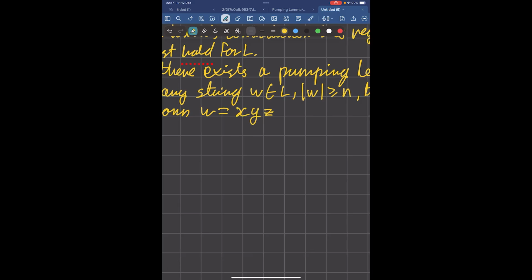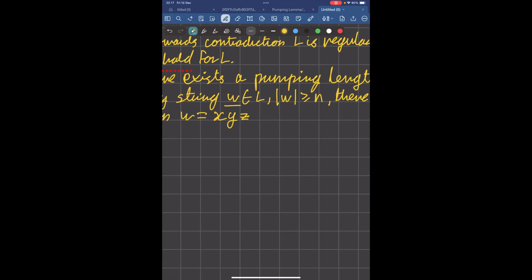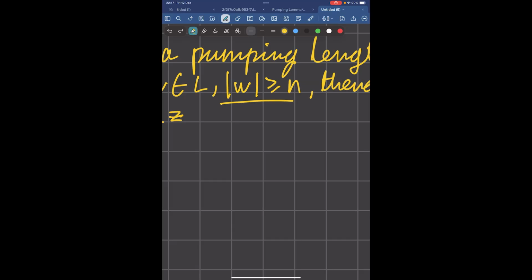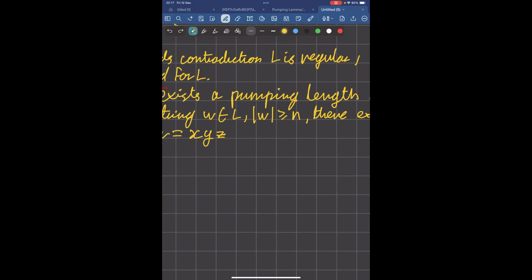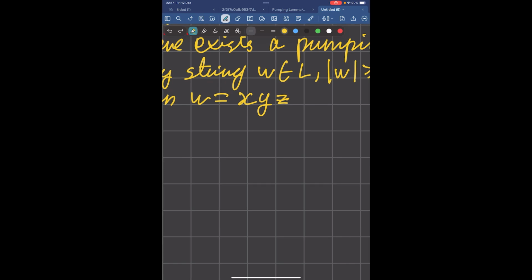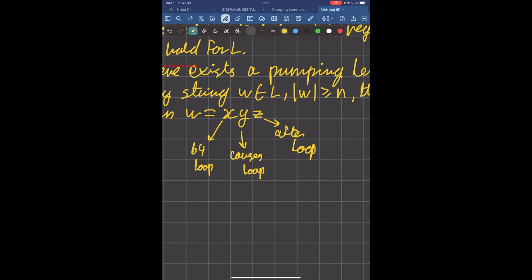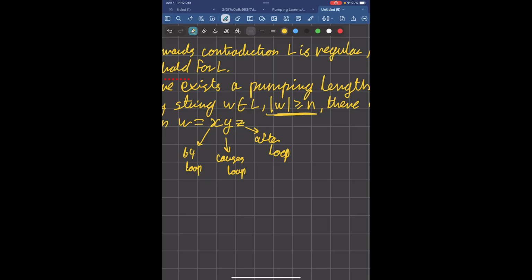And just to reiterate one more time, if a string is in the language and its length is at least n, then by the pigeonhole principle, if a DFA reads in this string, it will encounter the same state twice. And if it encounters the same state twice, then there is some loop within the DFA. And therefore we can break the string down into 3 parts: the part before the loop happens, the part that causes the loop, and the part after the loop happens. So this is guaranteed because of this thing over here, which invokes the pigeonhole principle.